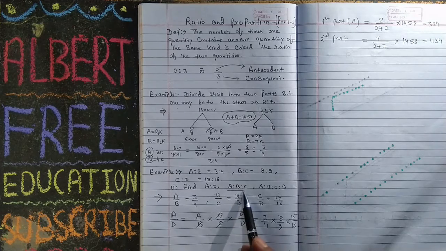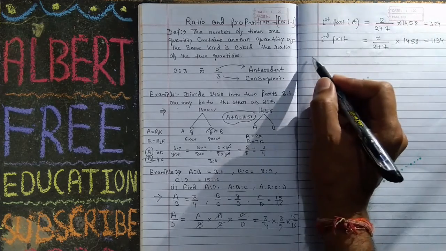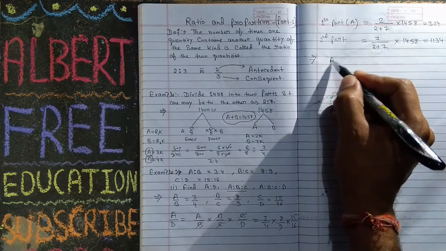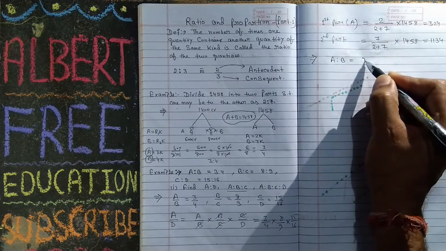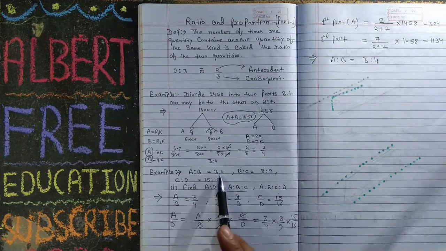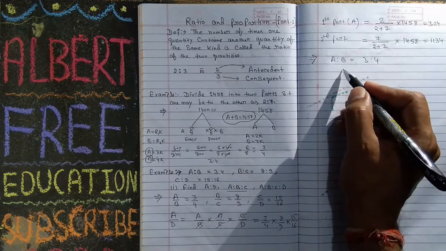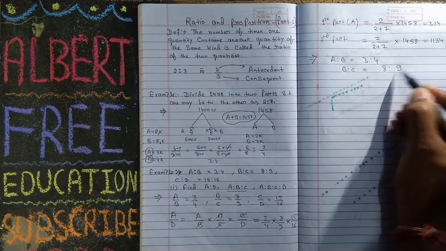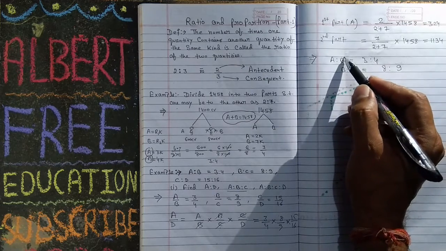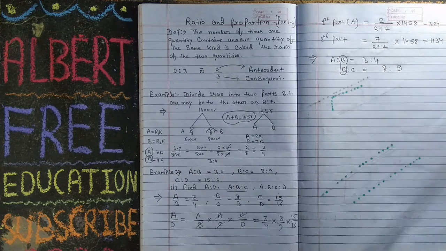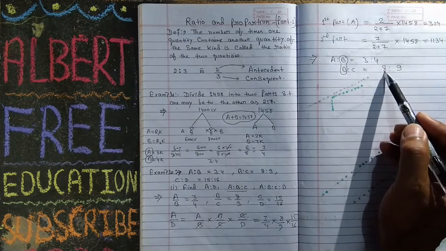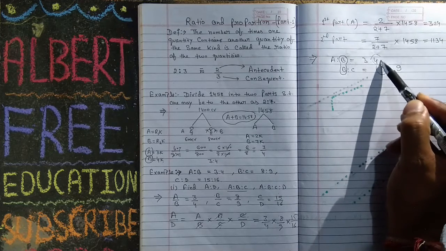Now how to find A ratio B ratio C? We will solve this problem here. You have to find A ratio B ratio C. He has given you A ratio B, which is equal to 3 ratio 4, and B ratio C, which is equal to 8 ratio 9. You can see here B and B both are same. If this is similar, then this value must also be the same.